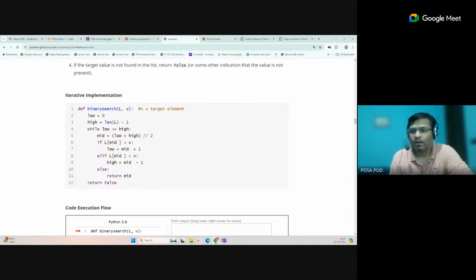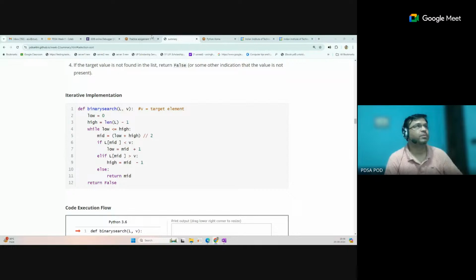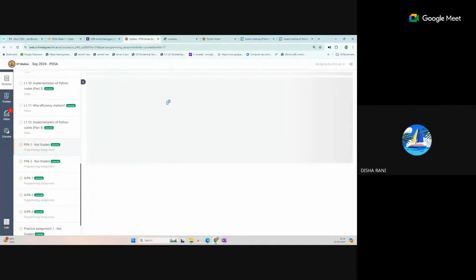Yeah, Desarani. Sir, I have a doubt regarding PPAs. In the PPA, after the highlighted part, we are not able to write. Let me open one PPA. Which PPA are you referring to? Sir, PPA 1.